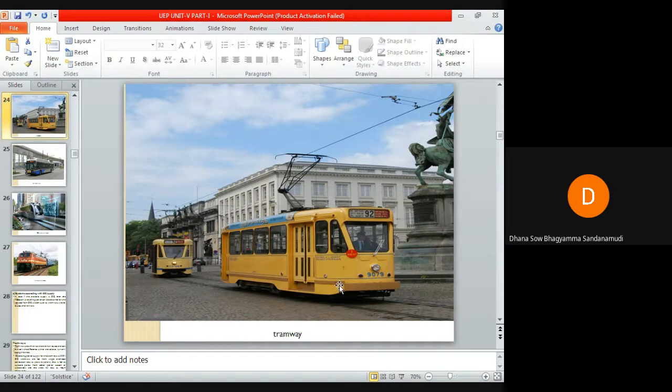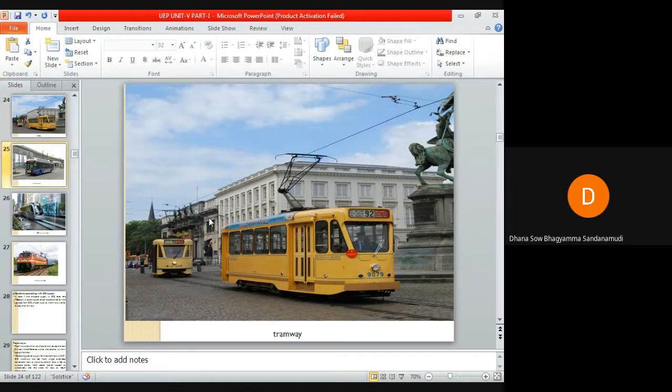The main drawback of the tramway is that they have to run along the guided routes only. Rheostatic and mechanical braking can be applied to tramways. Mechanical brakes can be applied at low speeds for providing better retardation, where electric braking is ineffective during normal service. So whenever electric braking is ineffective, we can apply mechanical brakes.